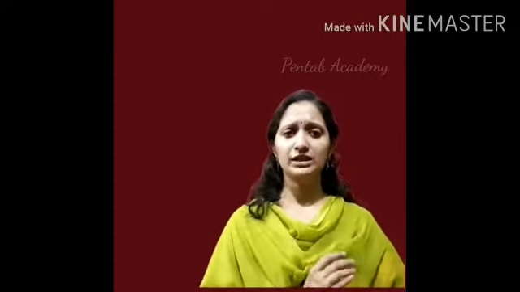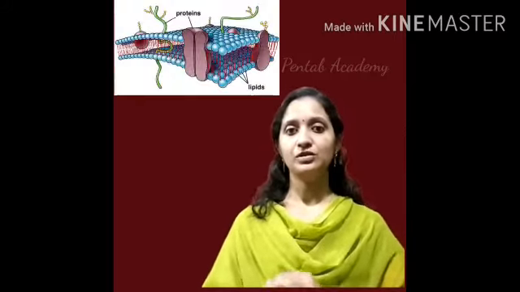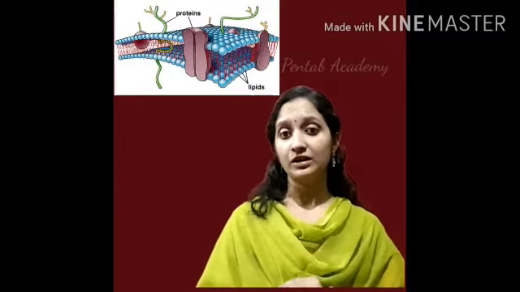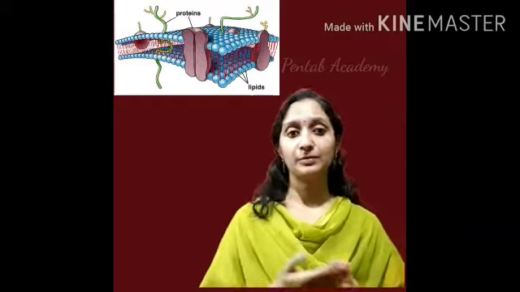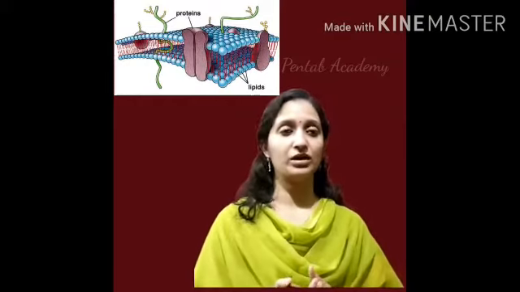What is that fluid mosaic model? It says the cell membrane has fluidity. Several integral proteins, amino acids and similar molecules can flow over the surface of the membrane of the cell. That's why it is called the fluid mosaic model. Fluidity is there on the surface of the cell membrane.